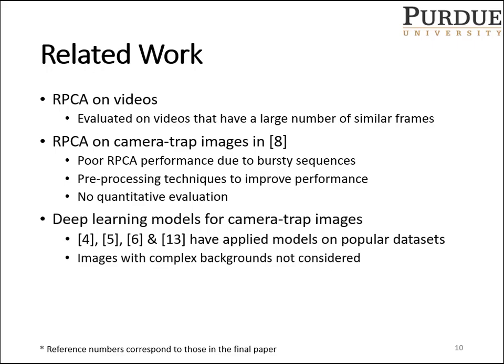On reviewing some of the work done in this domain, we see that robust PCA performs exceptionally well in the background-foreground separation task when it is evaluated on videos. This is because videos contain a large number of frames with similar content in them. However, when it was applied on camera trap images, its performance suffered. This is due to the bursty nature of camera trap sequences. They contain about 3 animal images taken over a duration of 15 seconds. This isn't enough for robust PCA to successfully separate the background from the foreground. As a result, we decided to create better camera trap stacks with more images of similar illumination and color content.